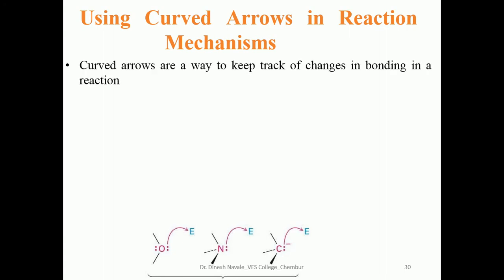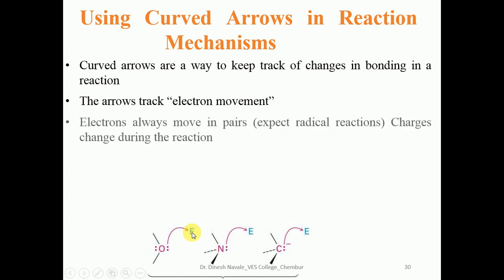Curved arrows are a way to keep track of the bonding in a reaction. These electrons will be transferred onto E. Nitrogen, which has the lone pair, also transfers its electrons to E. So it indicates how the electrons move in the reaction. The arrow tracks the electron movement; in this example, the arrow indicates electrons are transferred from oxygen to E, that is the electrophile.